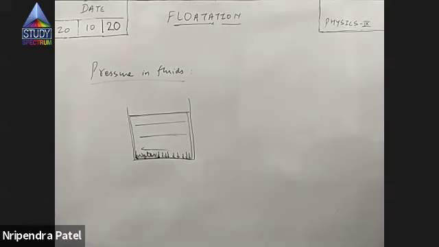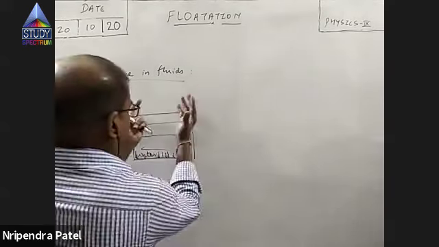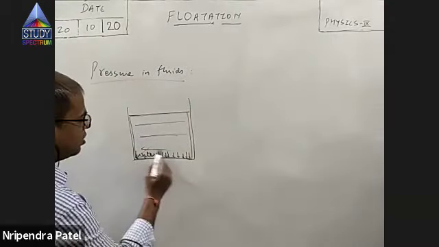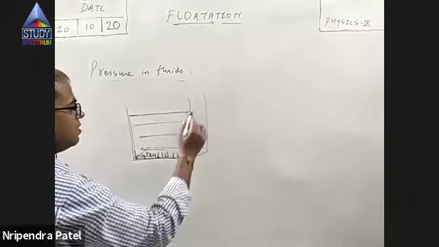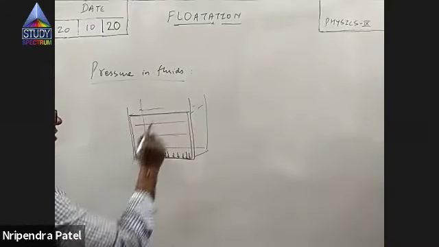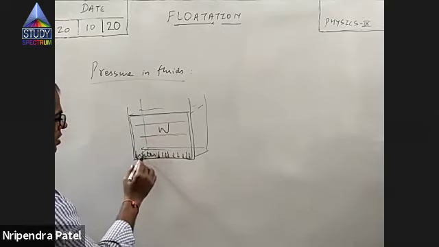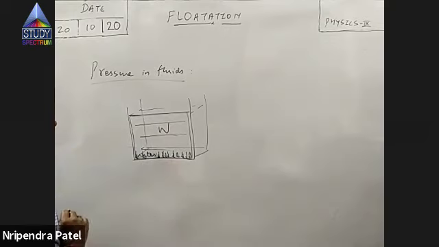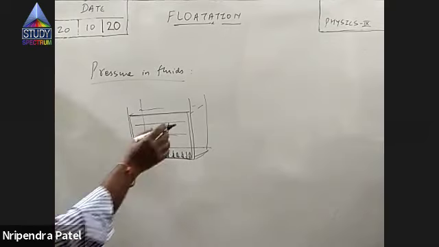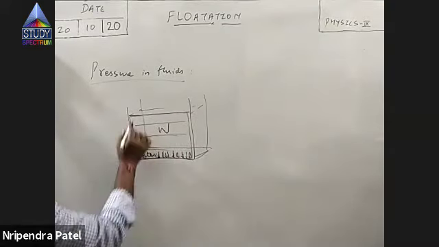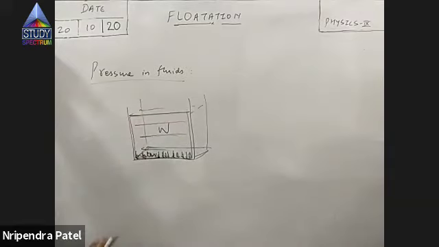The entire weight of this water is acting at the bottom of the tank, and the bottom of the tank has some area. So this weight of the water distributed over this area is the pressure of this water column inside the container.